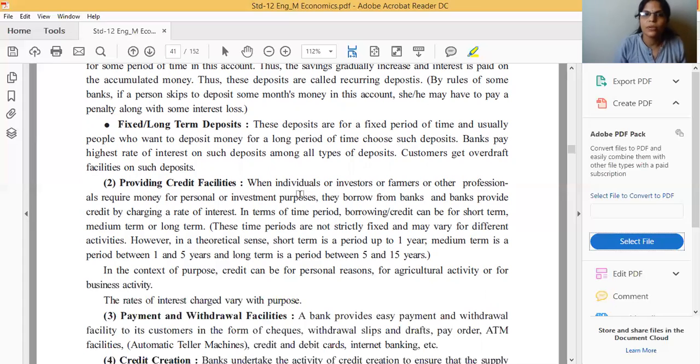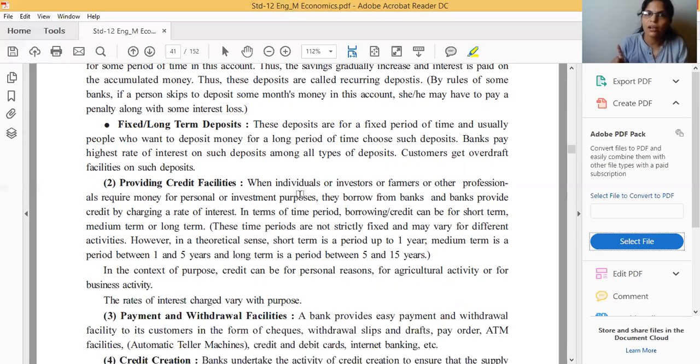Okay, so this type of facility is also provided by the bank to their account holders. But in this, they can withdraw only after a fixed time period. Before that, they cannot withdraw their money. It is known as the fixed deposit and long-term deposit. Clear? So four types of deposit are accepted by the bank. Actually, only three are given in our textbook.